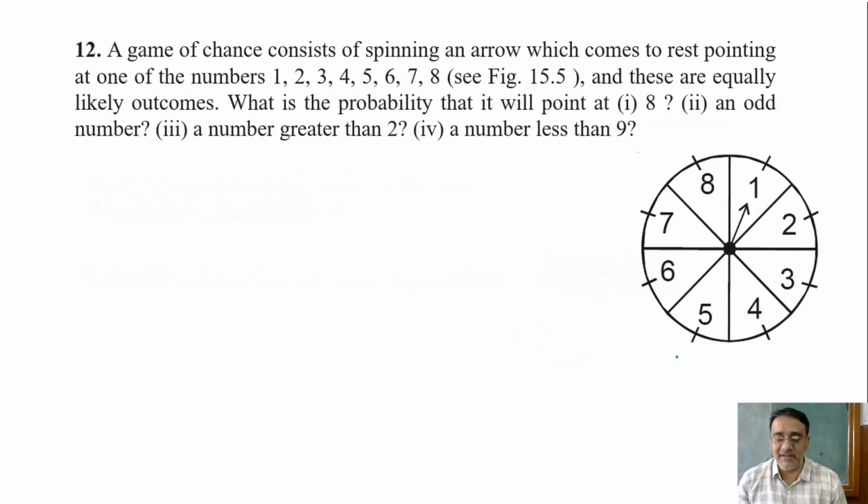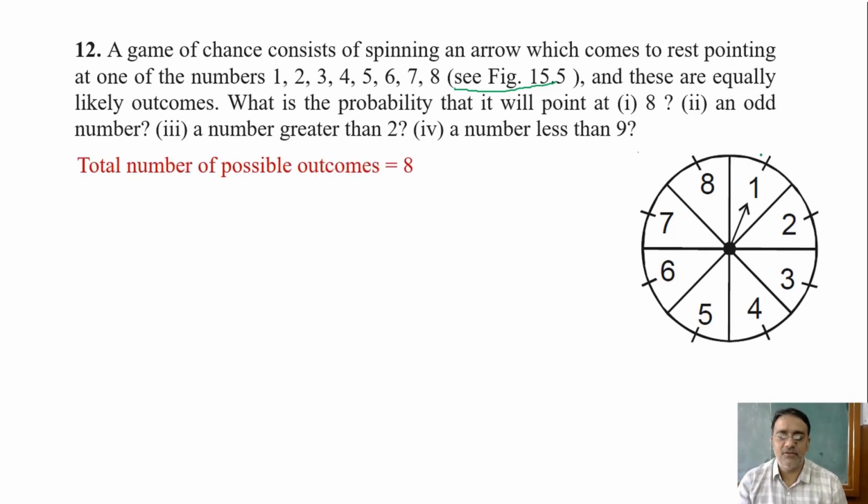Question number 12 is very interesting, very good question. A game of chance consists of spinning an arrow which comes to rest pointing at one of the numbers 1, 2, 3, 4, 5, 6, 7, 8. See figure number 15.8. So this is the number given in the NCERT. And these are equally likely outcomes. I already explained in the previous session what is equally likely outcomes. What is the probability that it will point at 8, an odd number, a number greater than 2, a number less than 9?